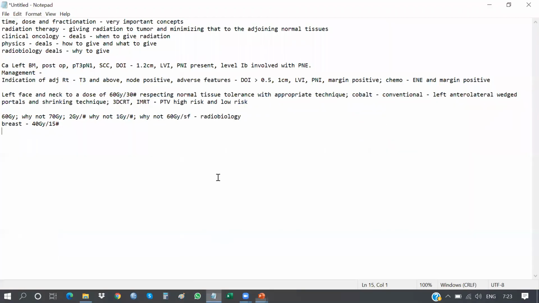See, radio sensitivity, in simple terms, is the number of cells killed due to radiation.